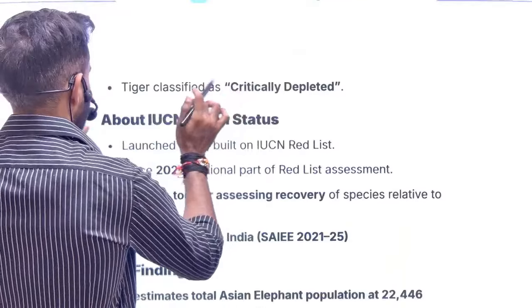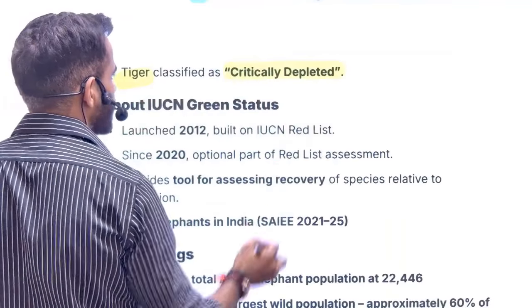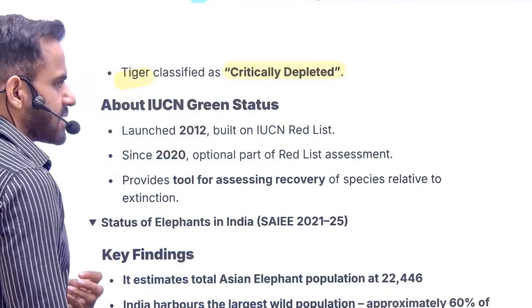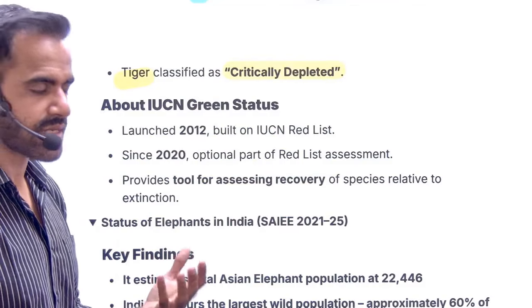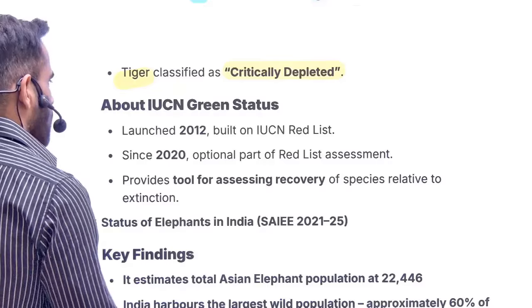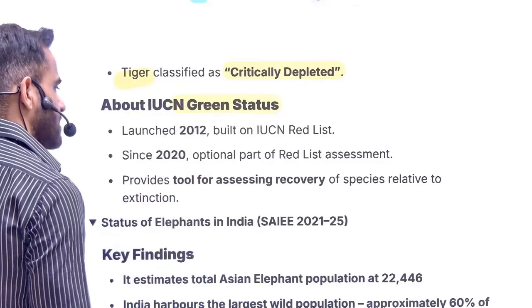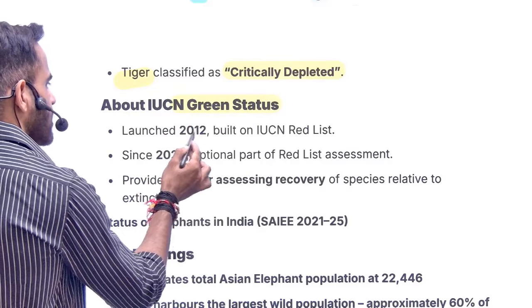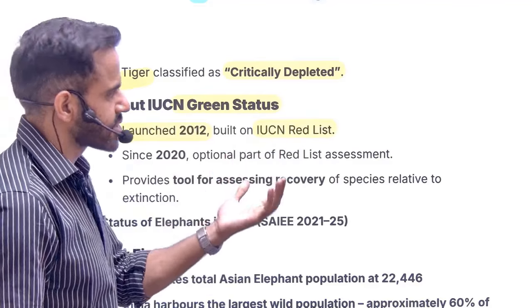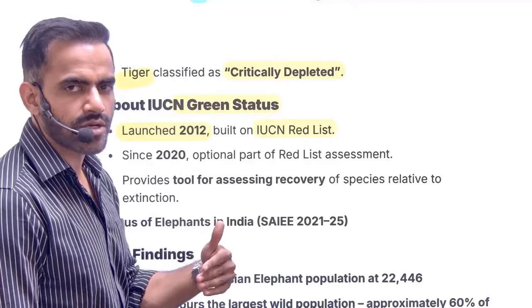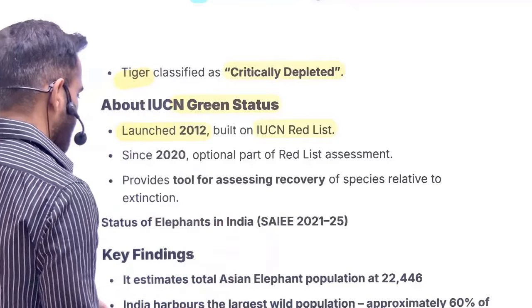So as far as tiger is concerned, they are critically depleted. Depleted basically means they are facing loss, they are facing various issues. Now what is the objective of this green status? So this was launched in 2012. Red list is for extinction, who are facing extinction. Green status basically means to what extent we have recovered them.